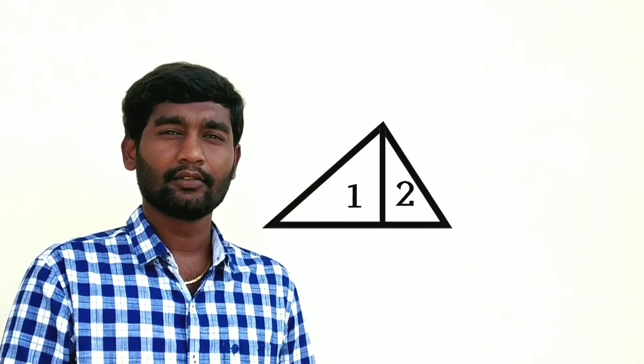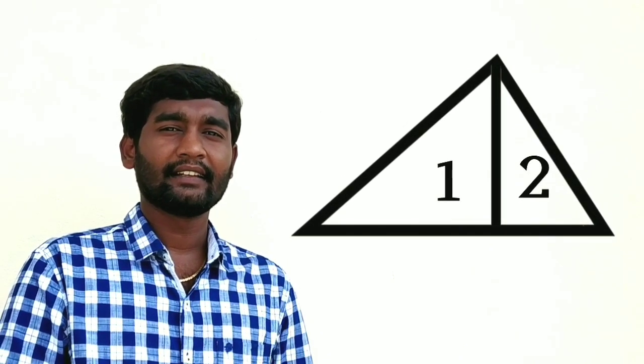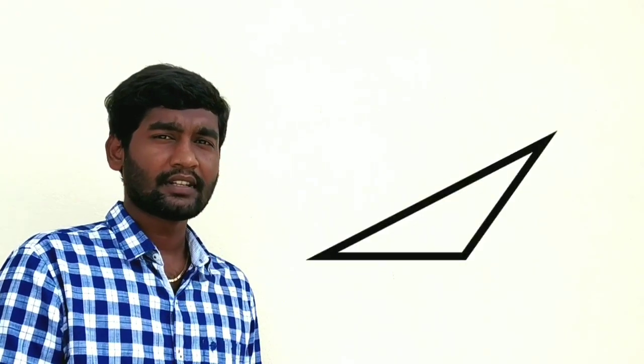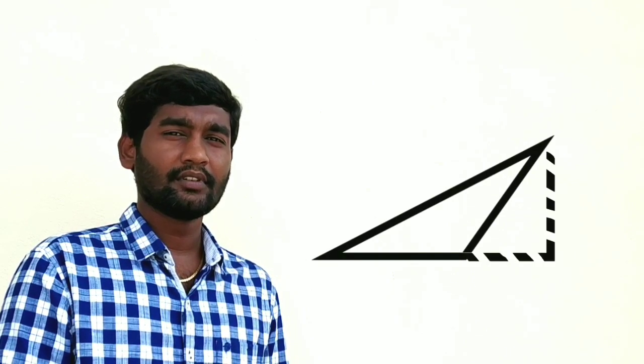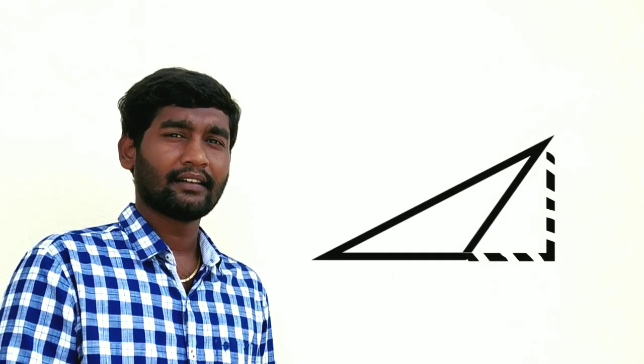We have to change acute angle triangle by dividing into two right angle triangles, and going to obtuse angle triangle we have to extend the sides of an obtuse angle triangle like a right angle triangle. So we have to apply all the properties of right angle triangle to acute angle triangle and obtuse angle triangle. Finally, trigonometry is not only for right angle triangles, it is also for acute angle triangles and obtuse angle triangles also.